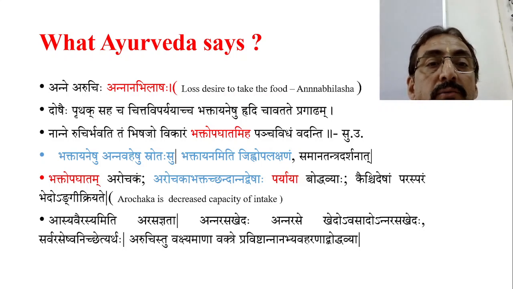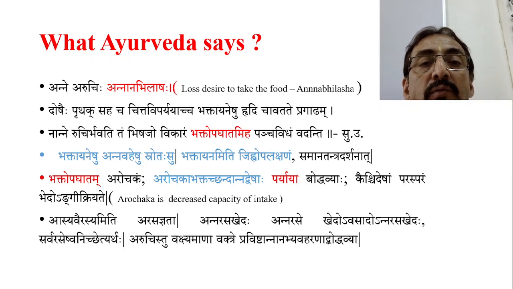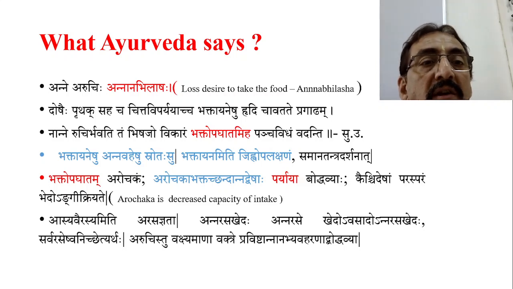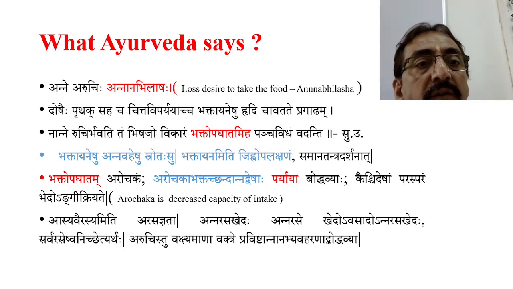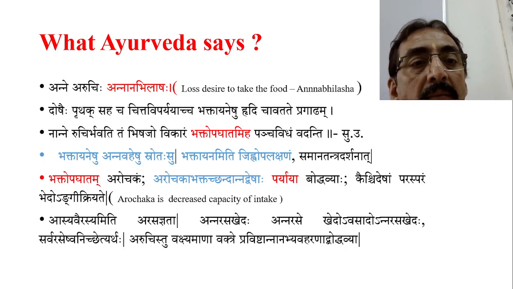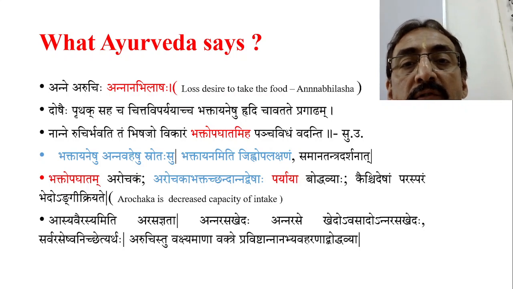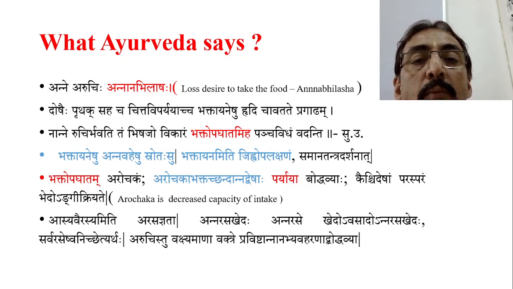Then there is the word chitta viparyaya, which means psychological factors, and pruthak doshas, the doshic factors. The annavaha srotas will be affected. What the shloka is telling is that because of various psychological, physiological and doshic factors, the bhaktayana, that is the annavaha srotas, gets affected. Now we have to see bhaktopagata.